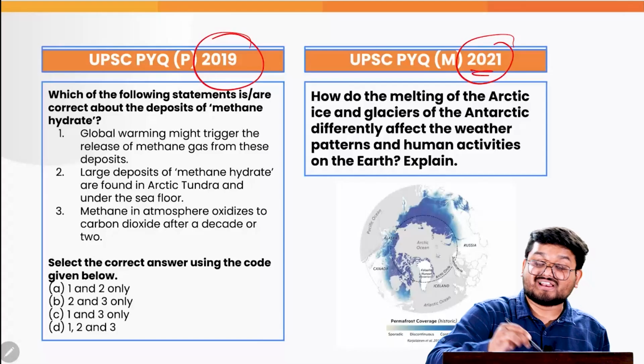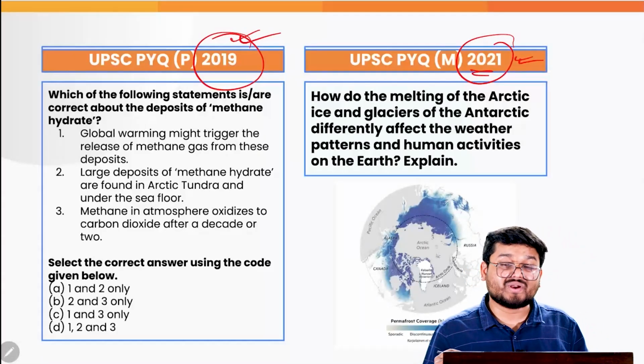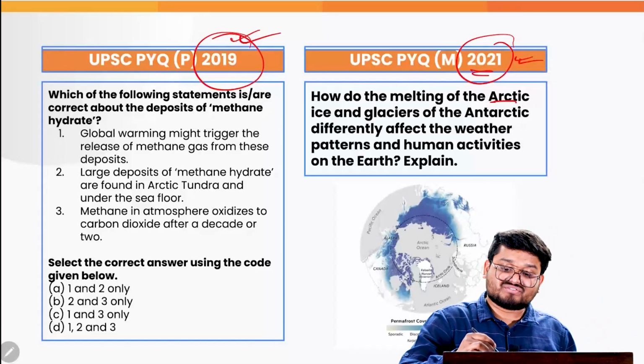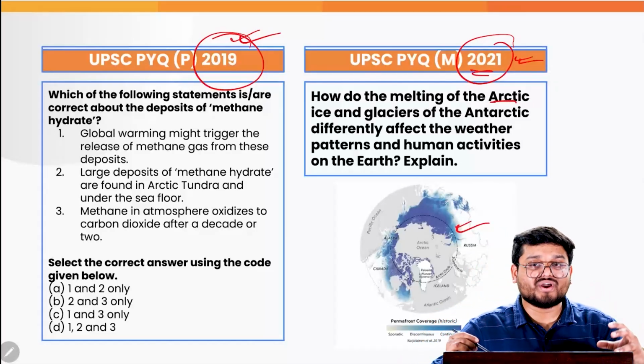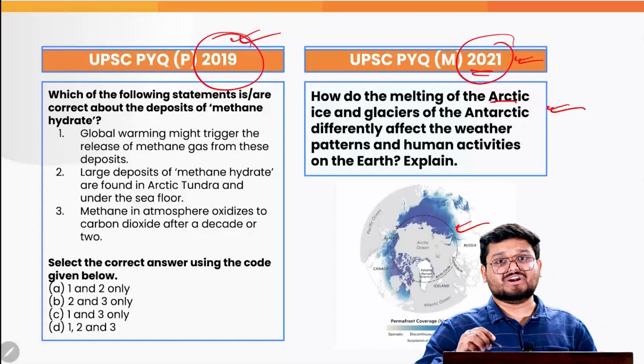You try to solve this and let me know what the answer is in the comments. And also, when we talk about the mains PYQ of 2021, here also, based on the various Arctic and Antarctic issues we have seen, we can include points on permafrost when we are trying to substantiate our answer on this particular topic.